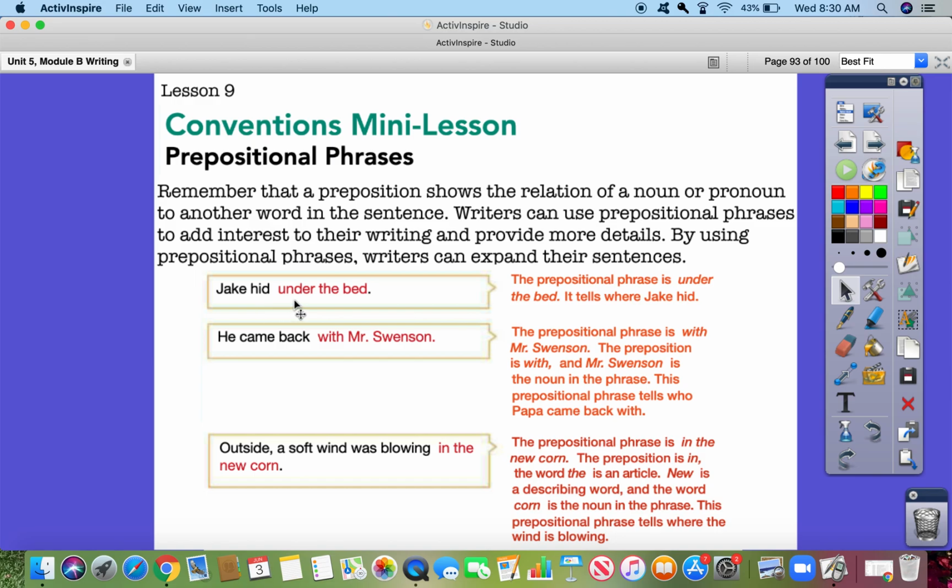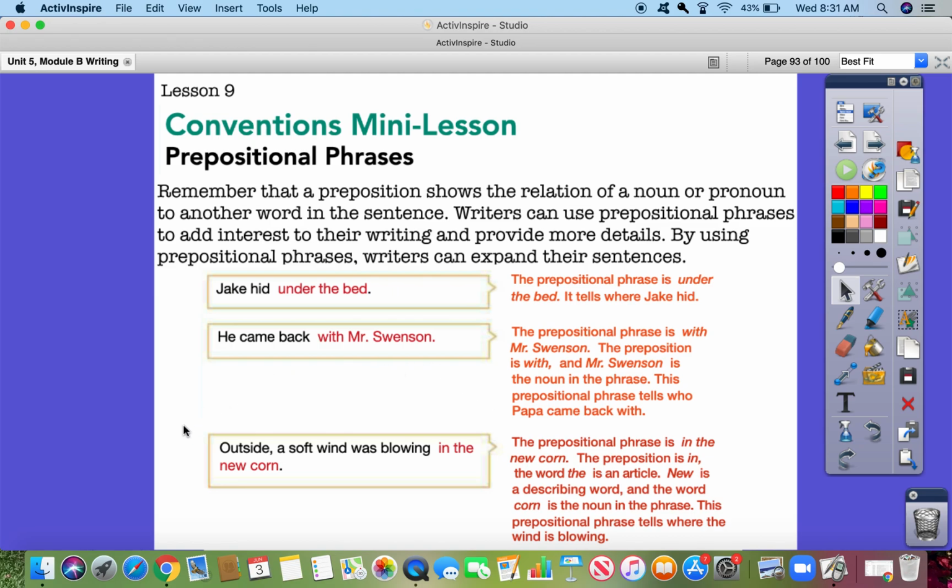Jake hid under the bed. The prepositional phrase is under the bed. It tells where Jake hid. He came back with Mr. Swenson. The prepositional phrase is with Mr. Swenson. The preposition is with, and Mr. Swenson is the noun in the phrase. This prepositional phrase tells who Papa came back with.